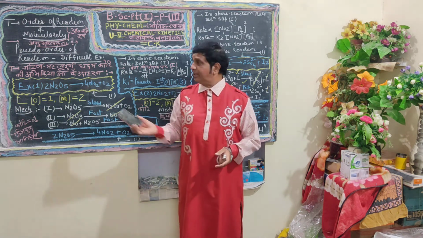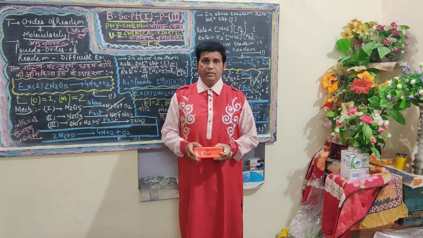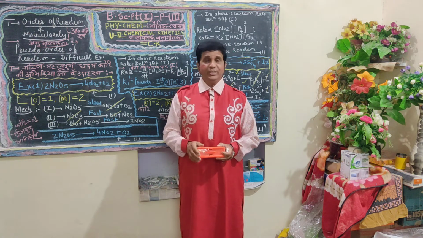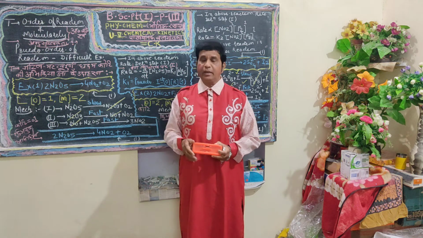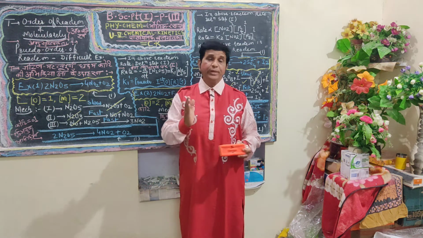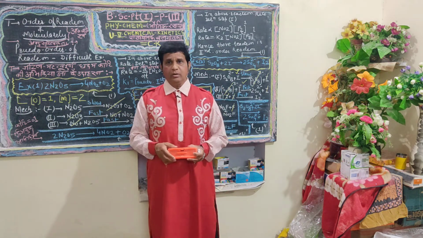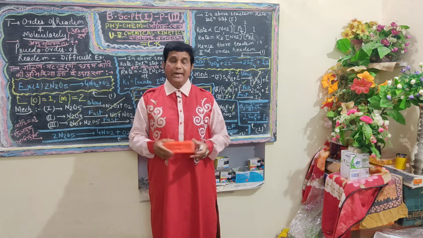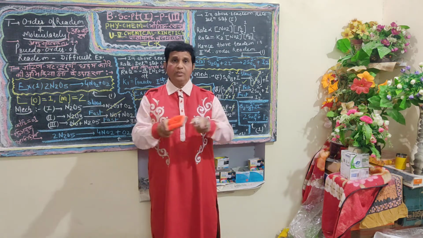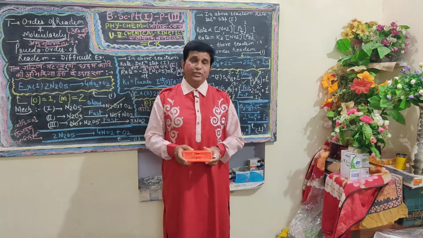Before proceeding with today's lecture, I repeat: I define order of reaction in any chemical reaction as the number of all those reactive species, molecular or atomic, whose total number affects the velocity of the reaction.